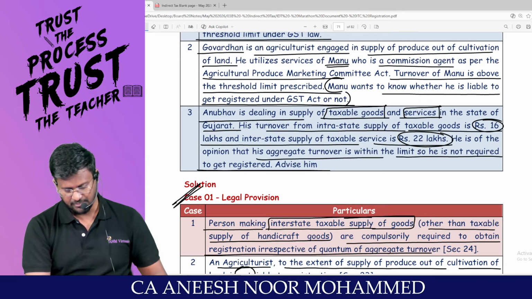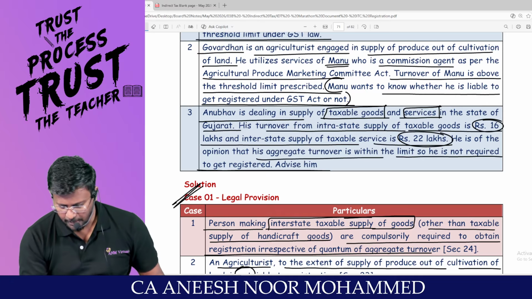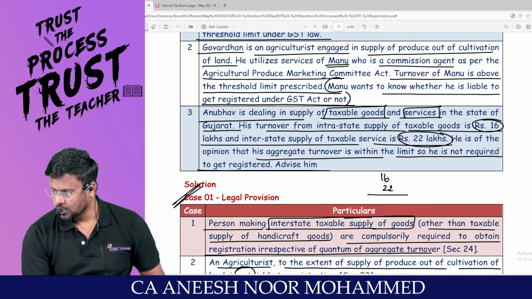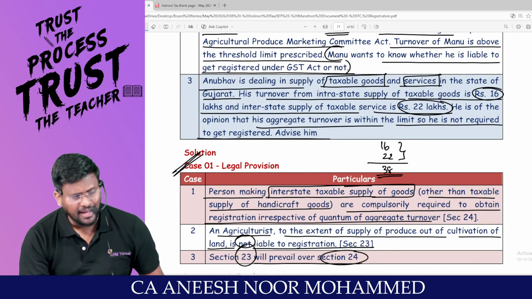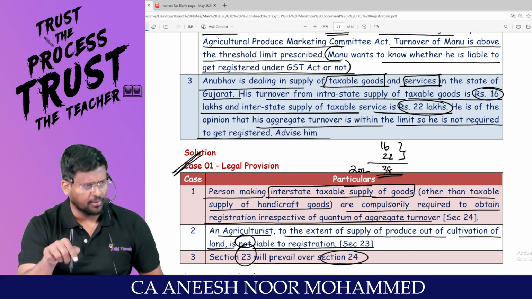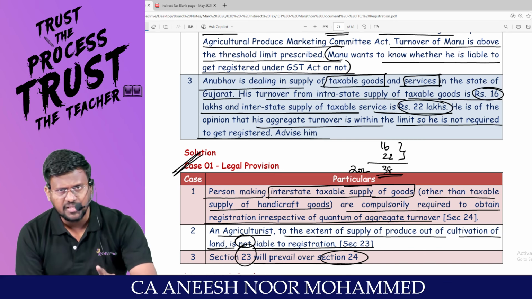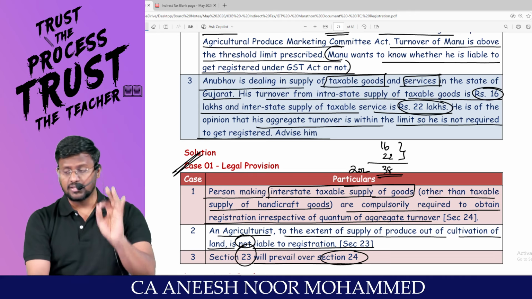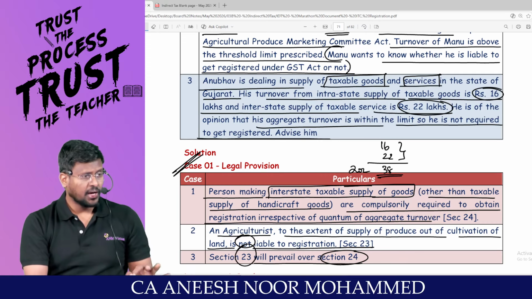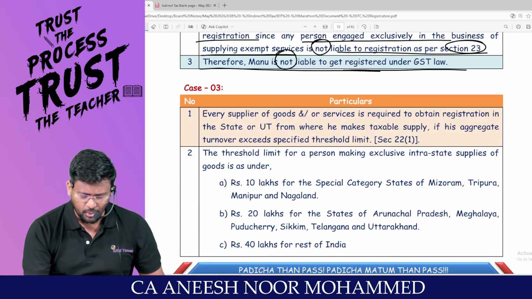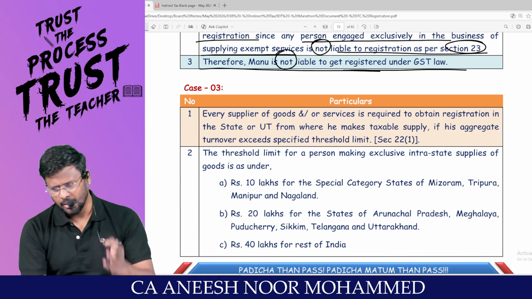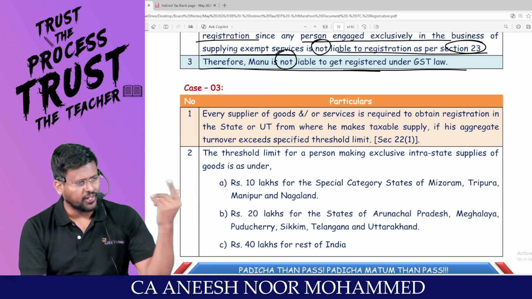First of all, my dear students, you are supplying both what and what? Goods and services. What is the turnover for goods? 16 lakh. For services? 22 lakh. So 16 plus 22 comes to 38 lakh, which is more than 20 lakhs, point number 1. Number 2, you are making interstate outward supply of services. For that, the threshold limit is 20 lakh, which you exceed. You are compulsorily liable to take registration. You are falling under both section 22 and section 24.